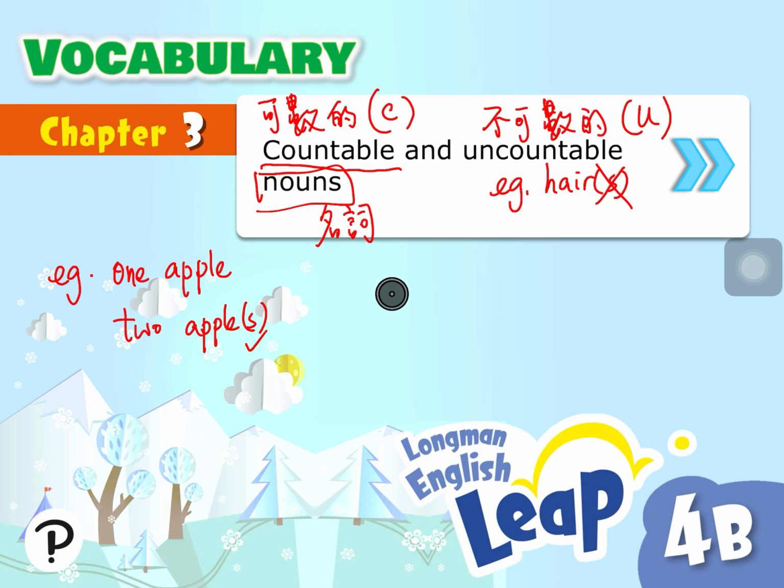We cannot count the hair on our head. And water, can we count water? We cannot count water. 係咪一滴滴咁數啊，定係一嚿嚿咁數？ So it's so hard to count water, so we cannot add S. So it is uncountable. Okay, let's move on.